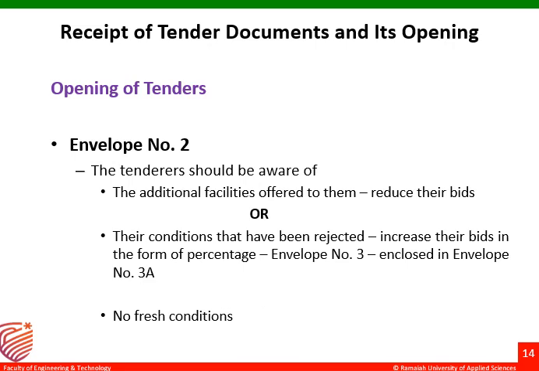Envelope number 2: the tenderers should be aware of the additional facilities offered to them, that is, they can reduce bids. Their conditions that have been rejected to increase their bids in the form of percentage. Envelope 3 and envelope 3A should be enclosed. There should be no fresh conditions. Means whatever discussion has been made, only the changes to those discussions have to be mentioned in envelope 3A. 3 and 3A should not be completely different. When we compare 3 and 3A, only the changes that were mentioned while opening envelope 2 have to be mentioned in envelope 3A. Okay.